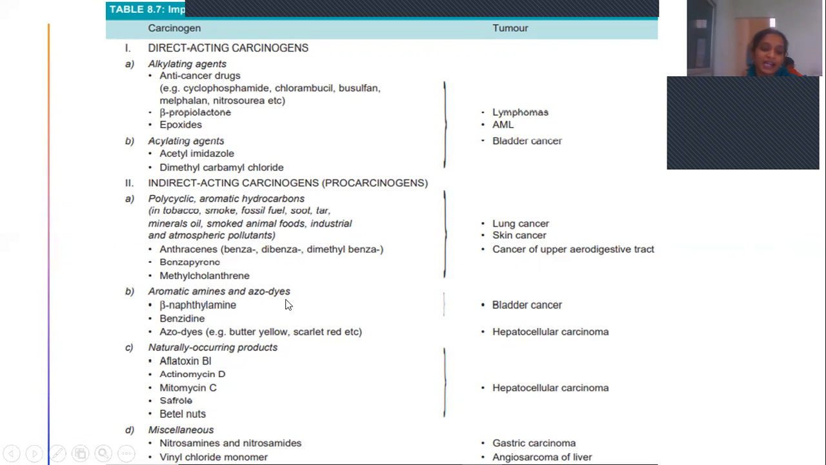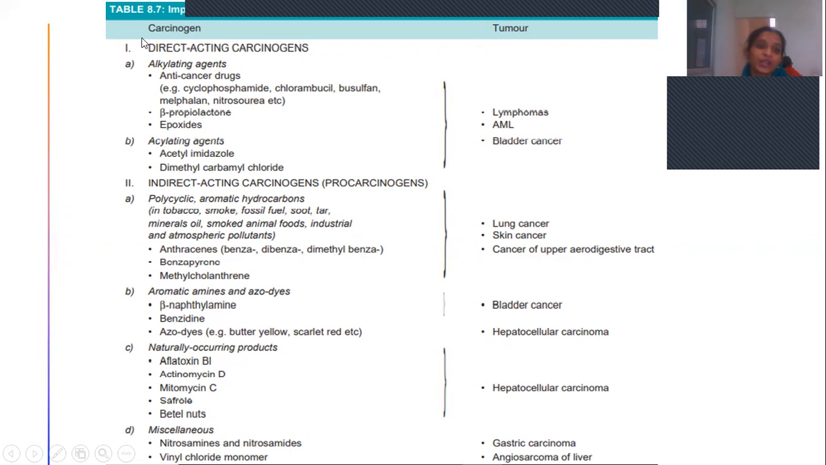And then aromatic amines and azo dyes like beta-naphthylamine, benzidine, azo dyes like butter yellow, scarlet red, etc. These cause bladder cancer or hepatocellular carcinoma. And naturally occurring products like aflatoxin B1, a fungal toxin, actinomycin D, mitomycin C, betel nuts. These cause hepatocellular carcinoma. And miscellaneous, so nitrosamines and nitrosamides cause gastric carcinoma. Vinyl chloride monomer causes angiosarcoma of the liver. So these are the carcinogens and these are the associated tumors.